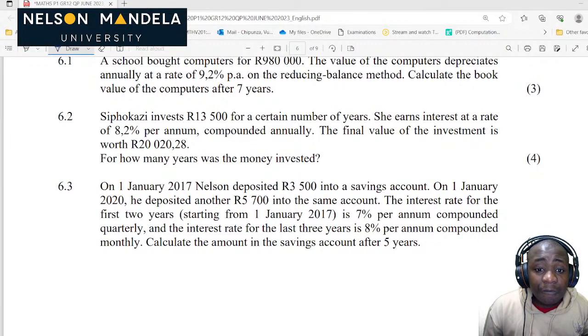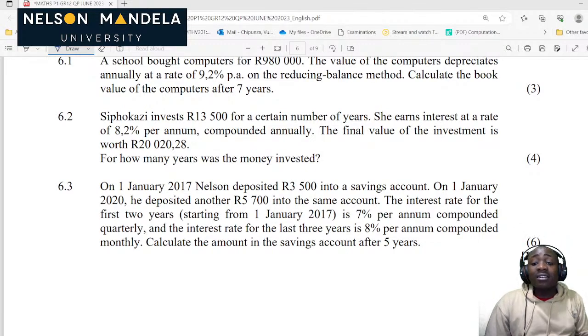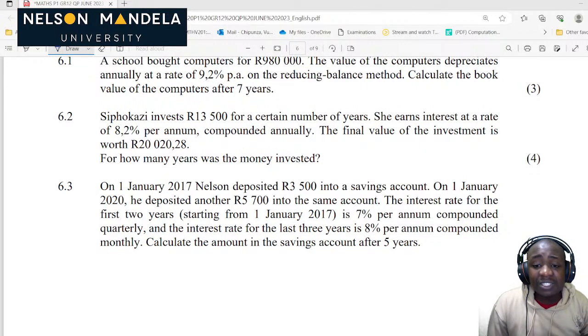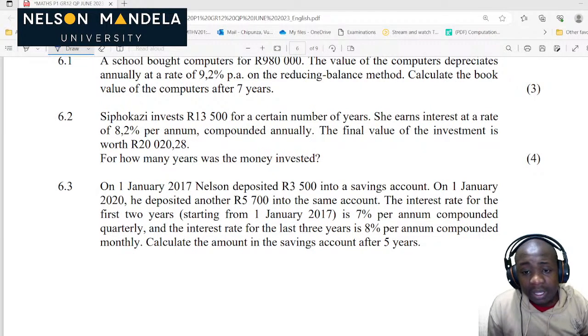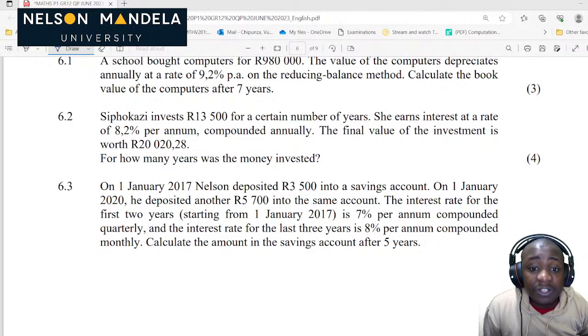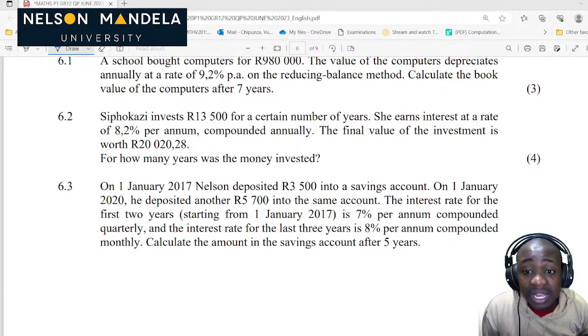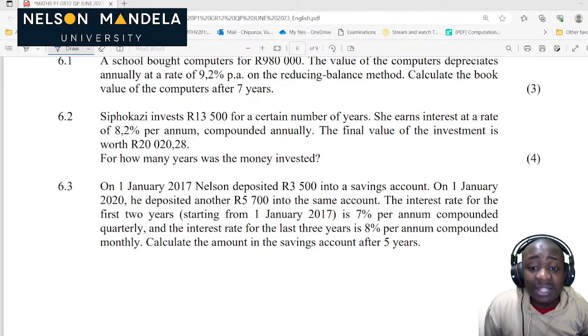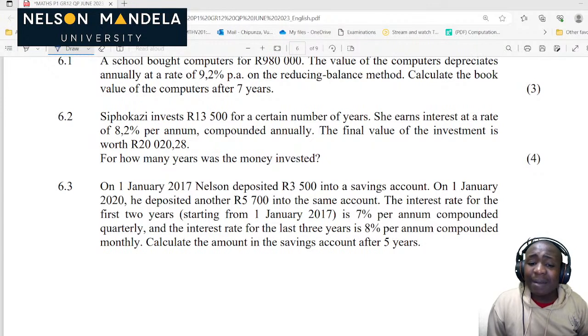On 1st January 2017, Nelson deposited 3,500 into a savings account. Wow, Nelson is so thoughtful. On 1 January 2020, which is after 3 years, he deposited another 5,700 into the same account. The interest rate for the first 2 years, starting from the 1st of January 2017, is 7% per annum, compounded quarterly, and the interest rate for the last 3 years is 8% per annum, compounded monthly. Calculate the amount in the savings.